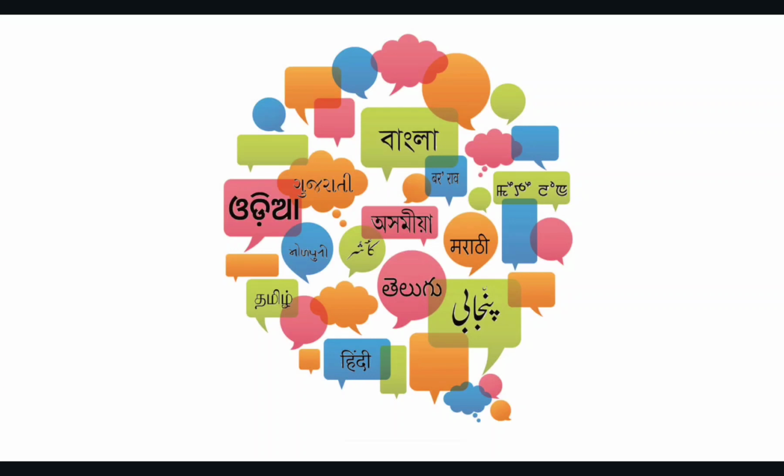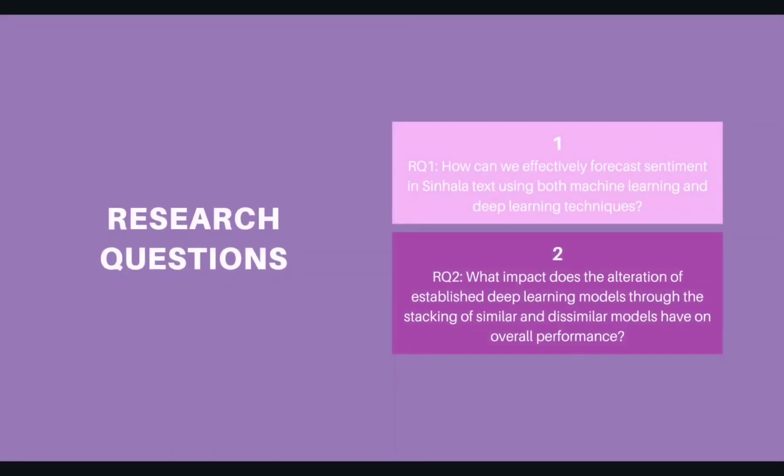Moving on, this project aims to answer two key research questions. Question 1: How can we effectively forecast sentiment in Sinhala text using machine learning and deep learning techniques? Question 2: What impact does the alteration of established deep learning models through the stacking of similar and dissimilar models have on overall performance?